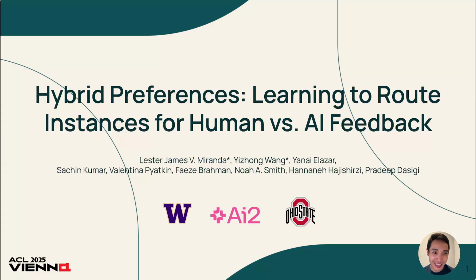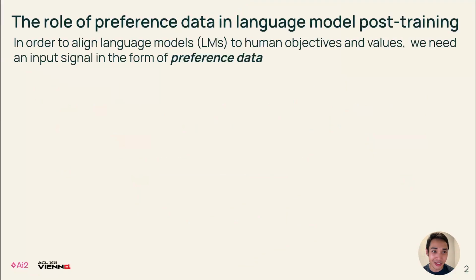As a quick summary, in this work, we find that some preference instances are better annotated by humans than by language models. We then use that information to train a hybrid preference router that allocates instances to either humans or LMs. But first, I want to introduce what preference data is and why it is important.